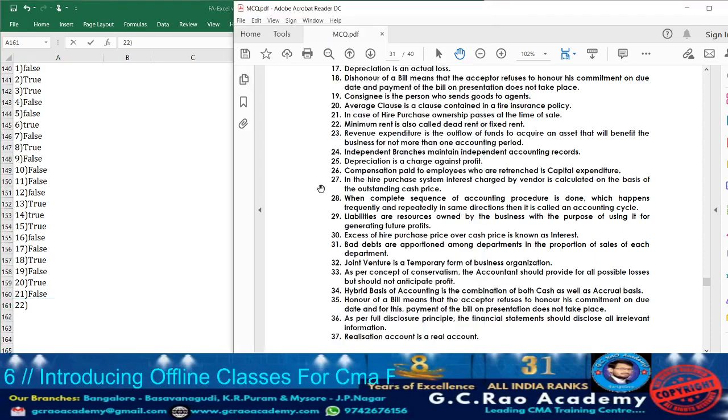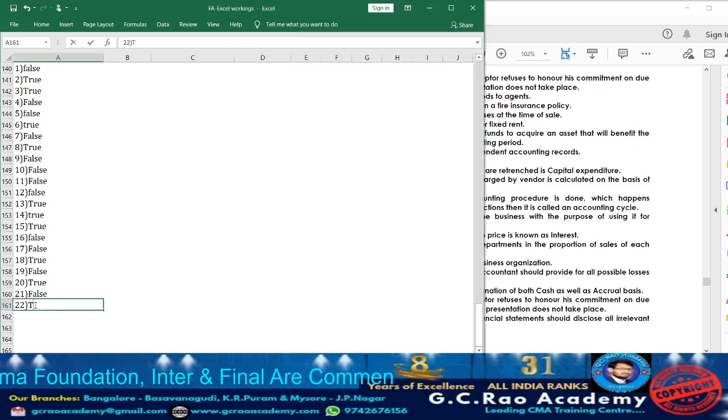Next, let us consider point 22. What are they telling? Minimum rent is also called dead rent or fixed rent. Yes, minimum rent, other names are what? Dead rent or fixed rent. So accordingly, the statement is true. So take down true.